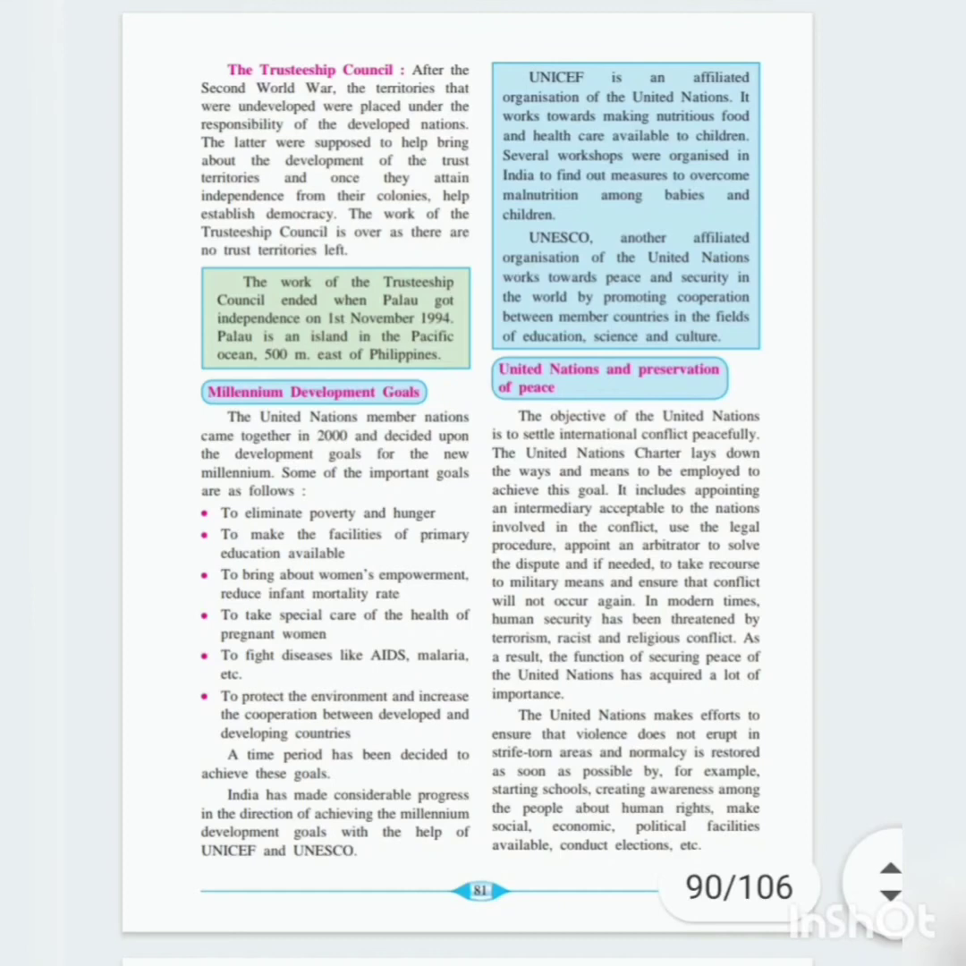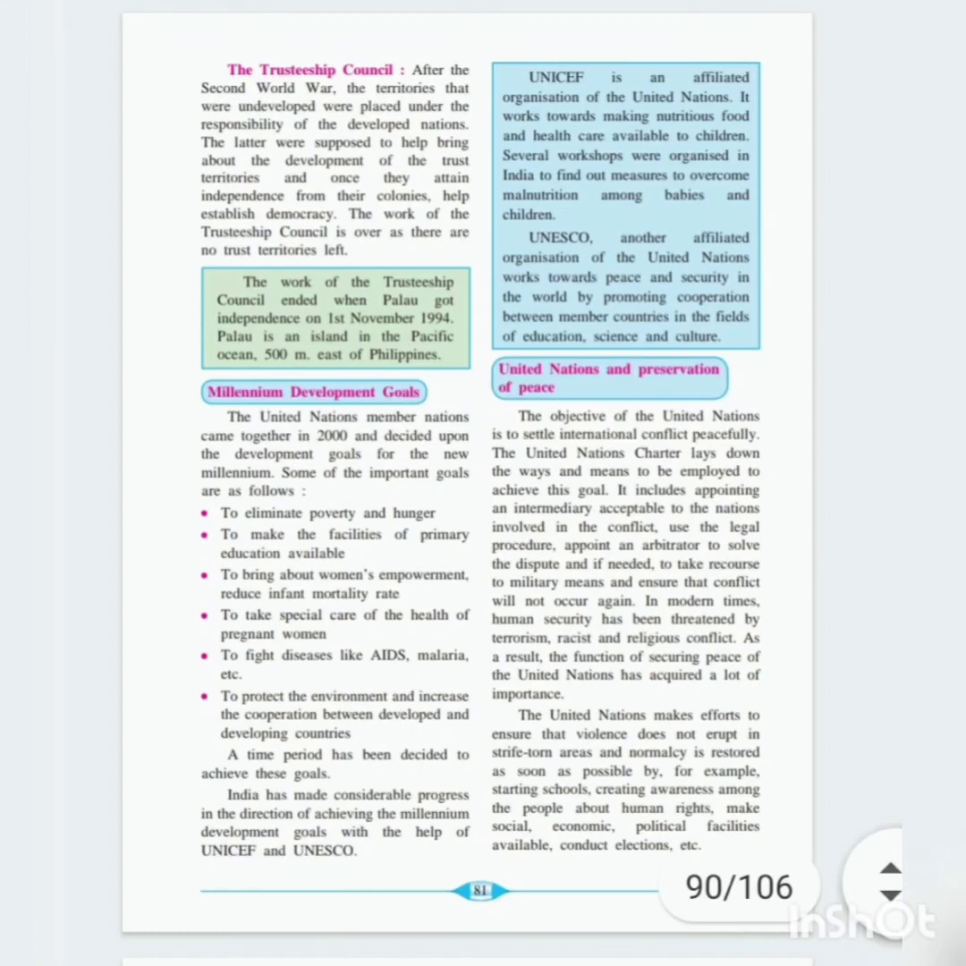Use legal procedure, so follow the legal procedures. Appoint an arbitrator to solve the dispute if needed. Arbitrator here means an intervener, that is the third person. And to have recourse to military means if needed, military actions can also be taken, and ensure that conflict may not take place again in future.